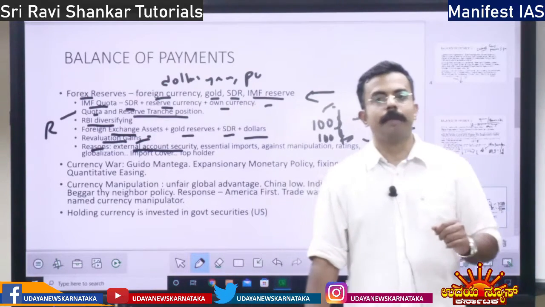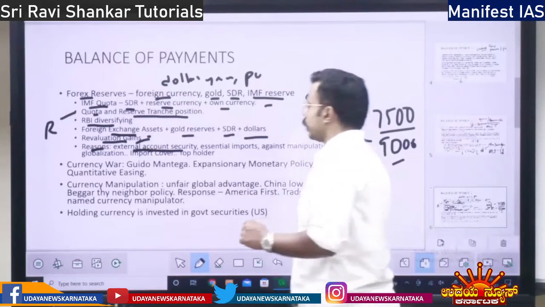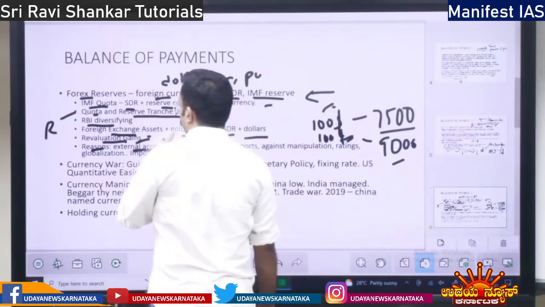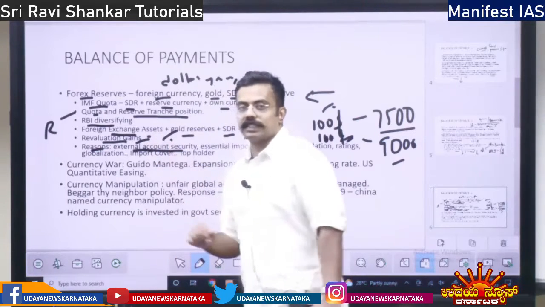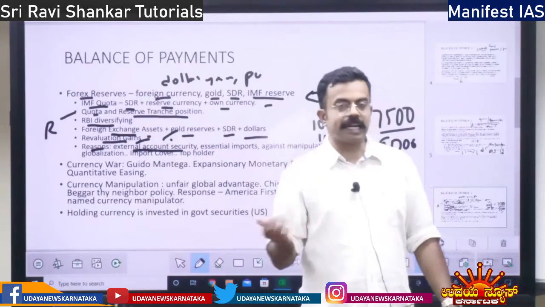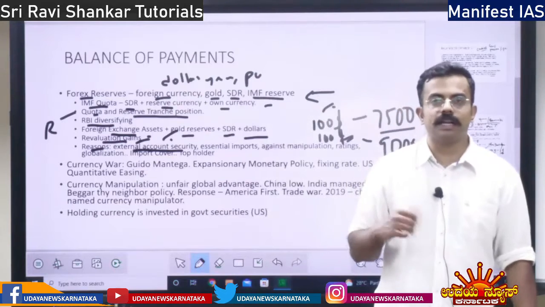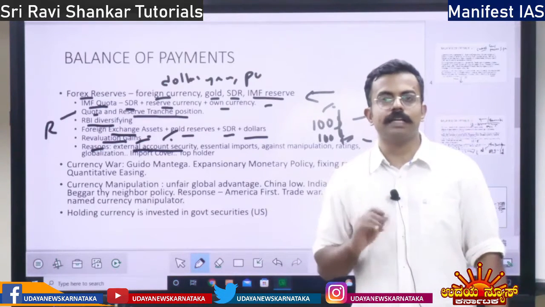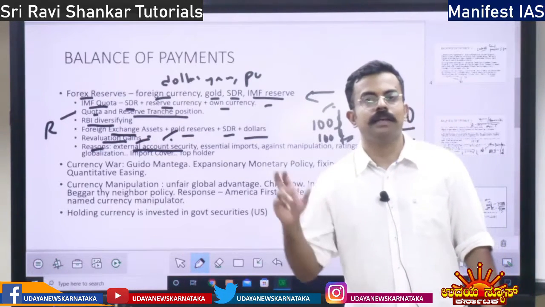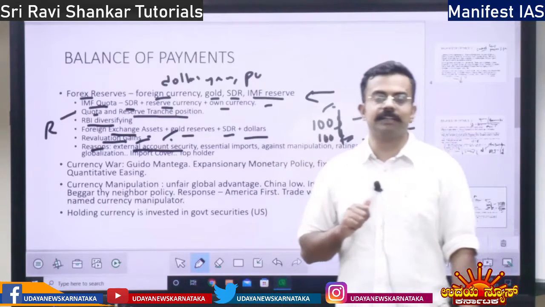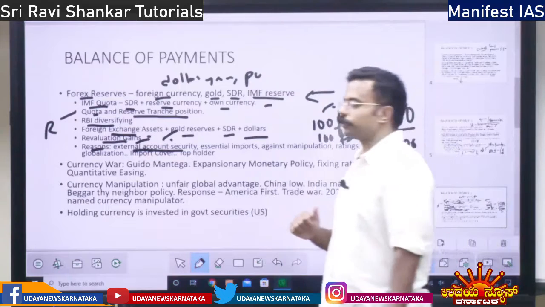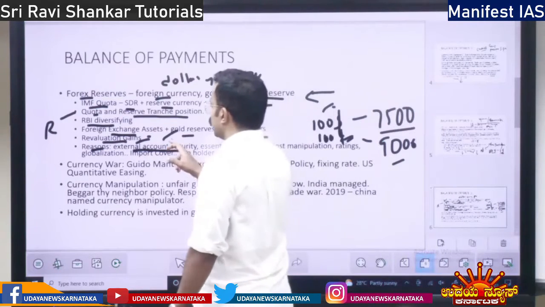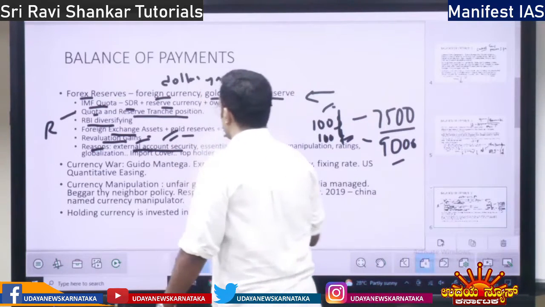If we have to maintain external account security, then Forex Reserve is required. Suppose there is a current account deficit or capital account deficit. If we have foreign currency, what will happen? We can fill that deficit, right? The deficit is not going to hamper our economy or exports or imports. So for external account security, Forex will help.